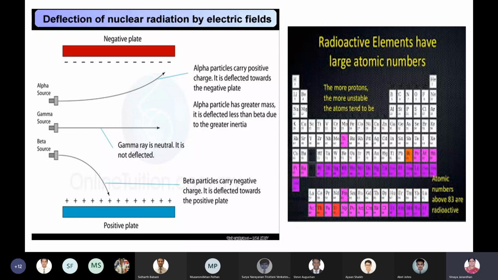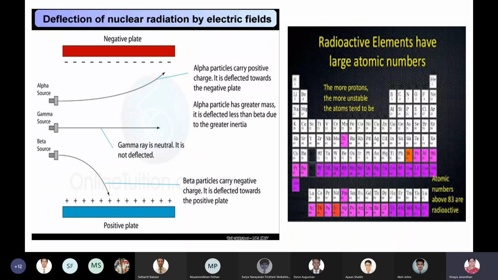What is electrostatic? It's the electrostatic force of repulsion between a proton and a neutron. Because of the strong electrostatic force of repulsion, your nucleus cannot hold these nucleons together. So these nucleons will now begin to break, and as they break, they emit radiations. This is all happening spontaneously. There is no need for any environmental conditions. You need not increase the pressure or the temperature of this material. It is happening spontaneously. That is how radioactivity was discovered.